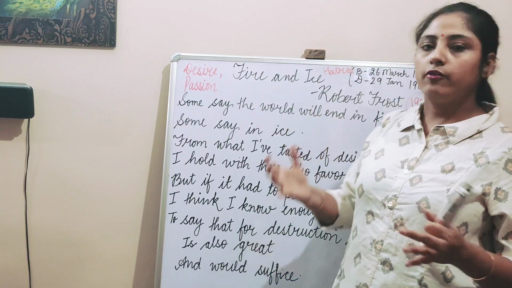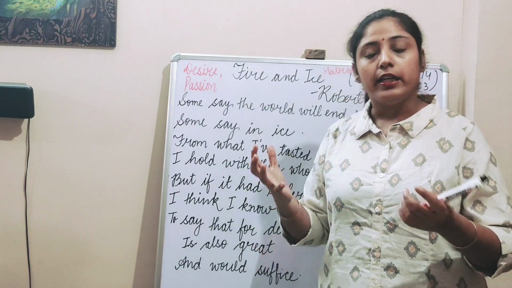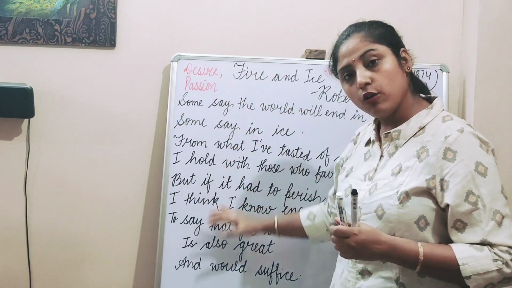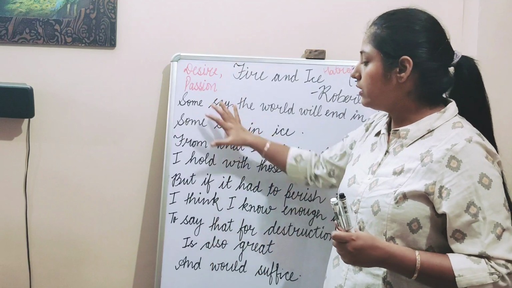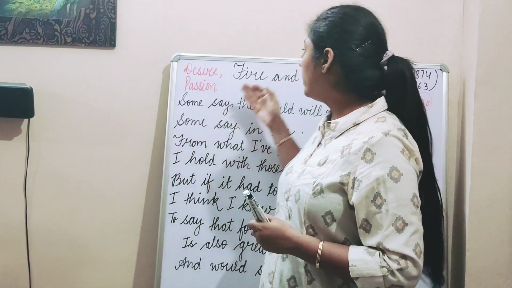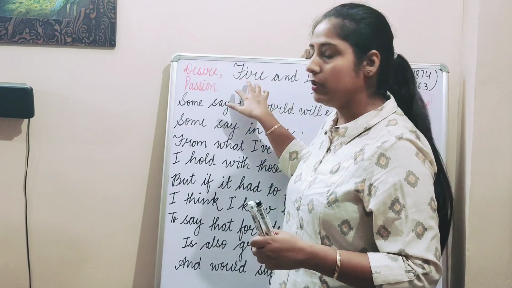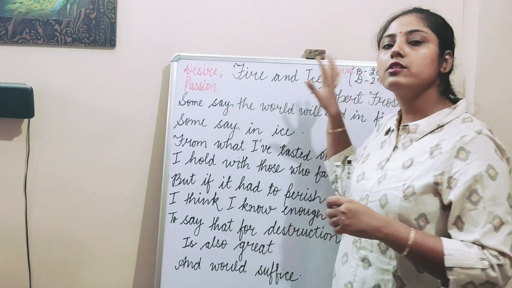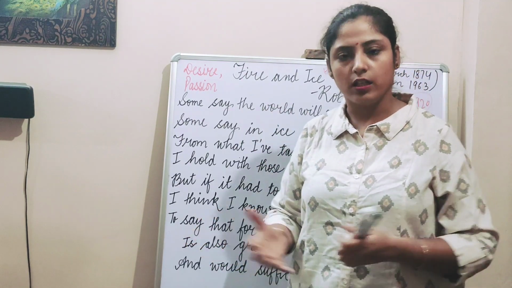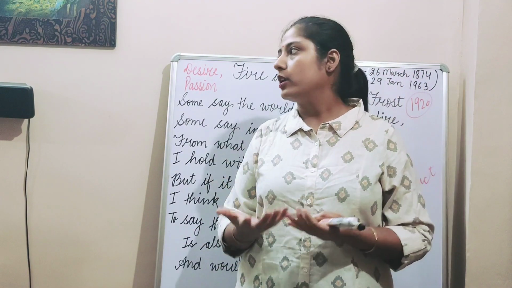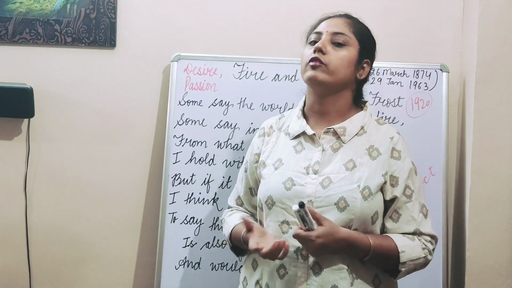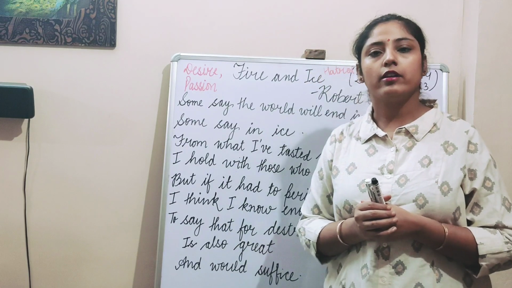So Robert Frost got an idea. He took those words, fire and ice, and wrote down the poem. Because he was a poet, not a scientist, he included the symbols of fire and ice and wrote the poem. You do not need to add this to your syllabus. It was like an introduction, additional knowledge that I wanted to share with you. I hope all of you have understood.